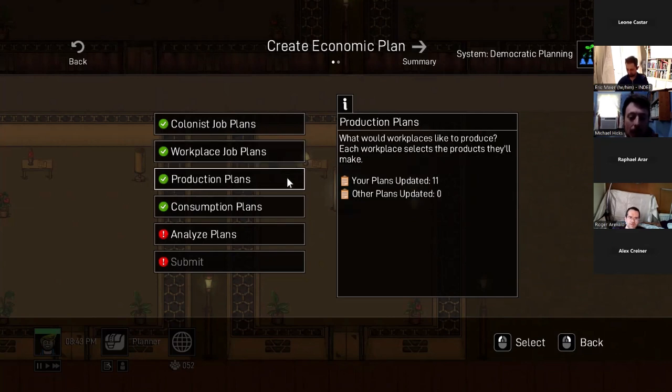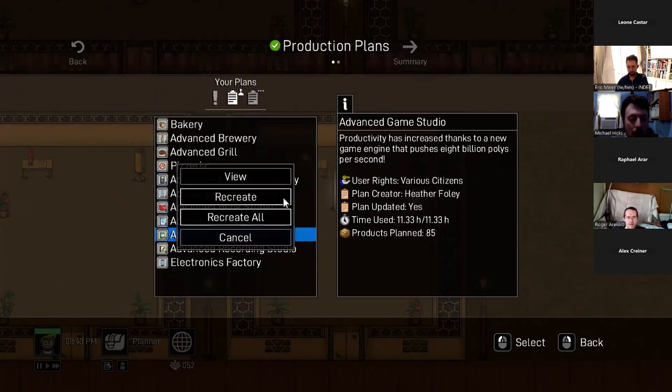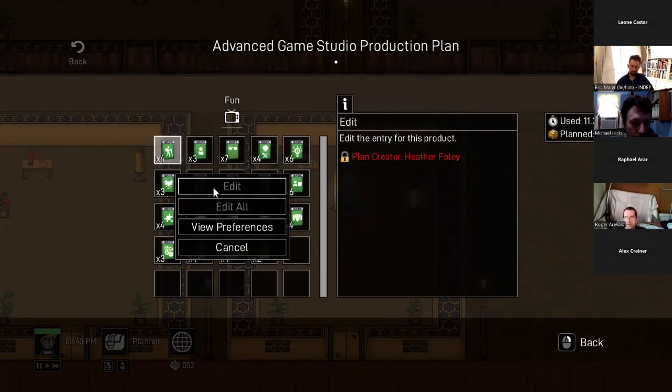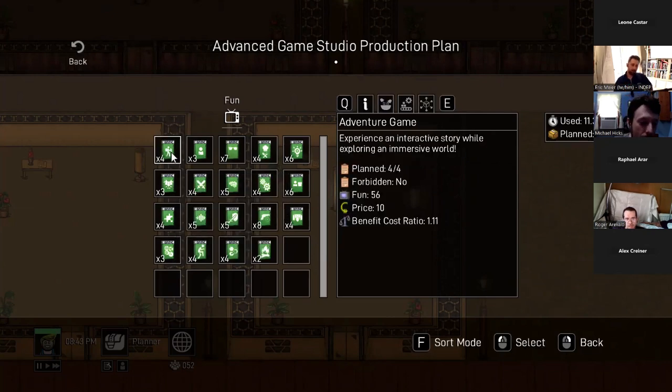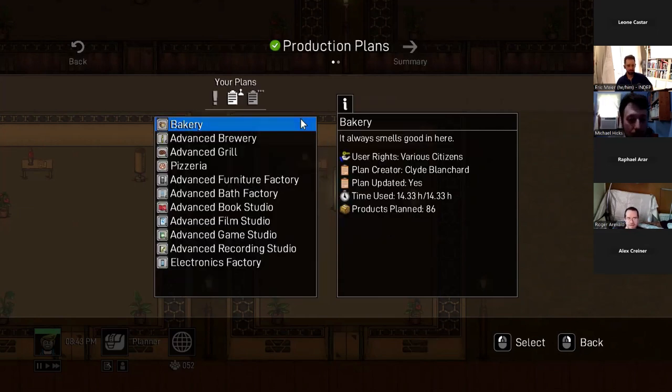The next step is the production plans. And this is where the colonists will assemble inside each workplace, and they will elect someone to be the plan creator. So in this workplace, Heather Foley is creating the game studio plan, and she has signaled that we're going to make 4 puzzle games for the next day, 3 sports games, 4 simulation games, and so on and so forth. All the other workplaces have done the same.